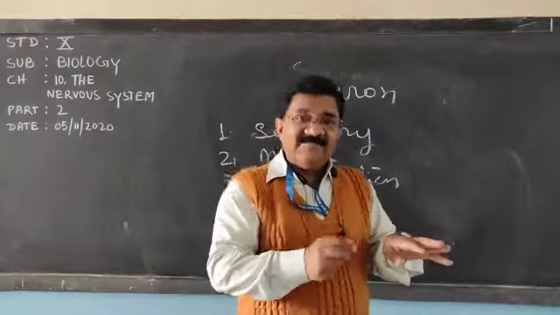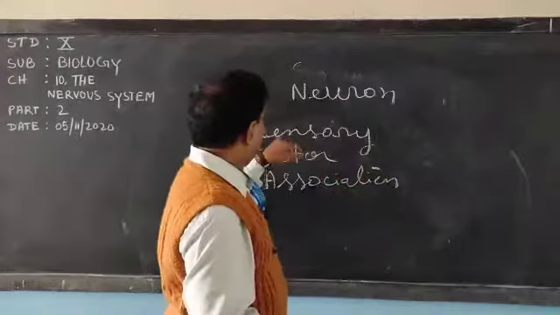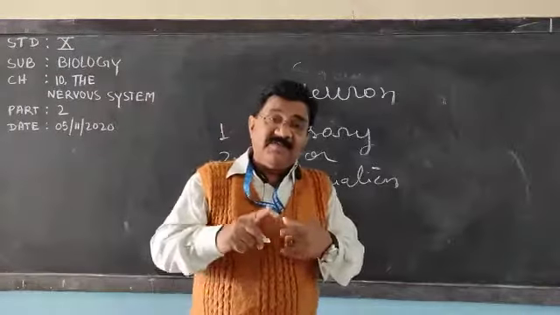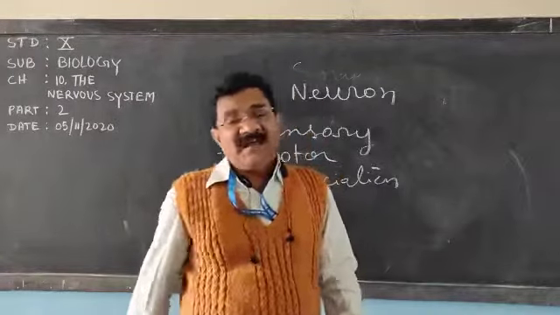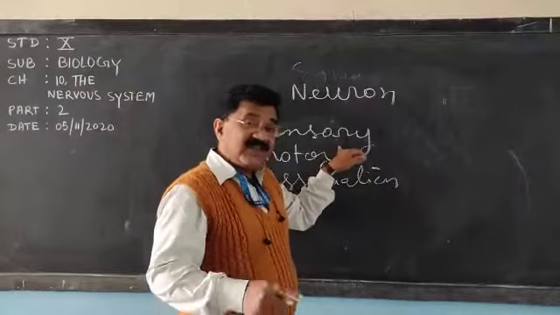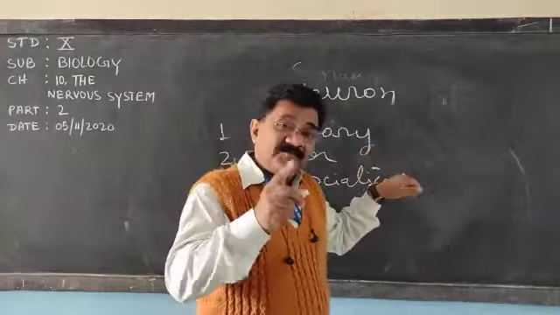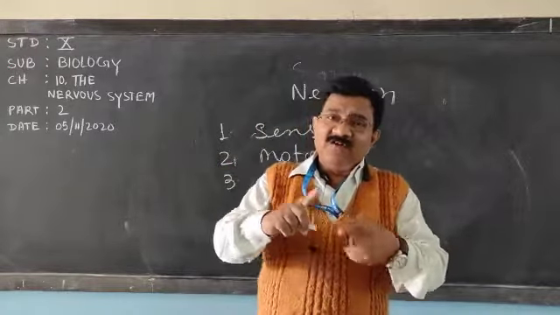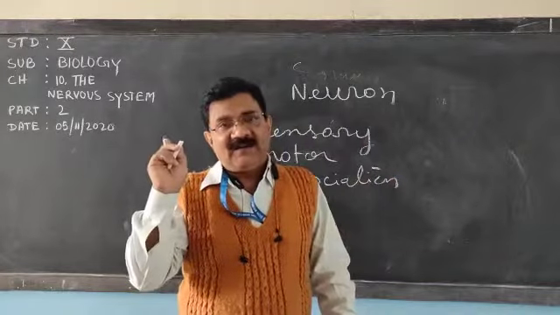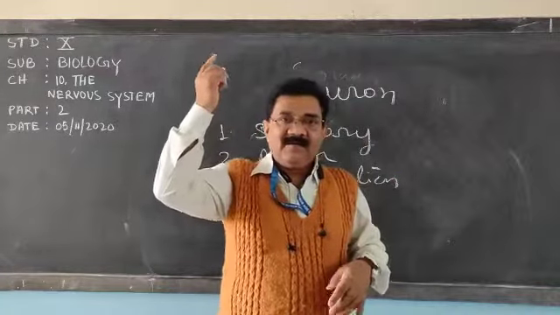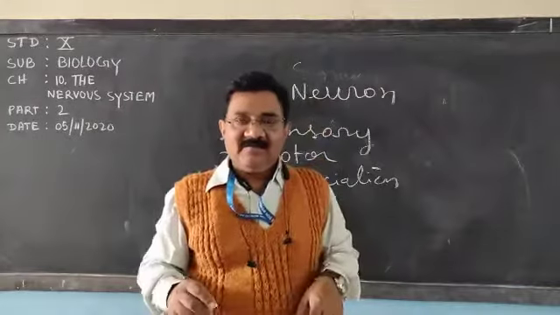It will receive the impulse, and with the help of sensory neuron, this impulse will be sent to the brain or spinal cord. So sensory neuron transmits the impulse from sense organ to the brain or spinal cord. Understood? This message goes to our brain that something has happened.